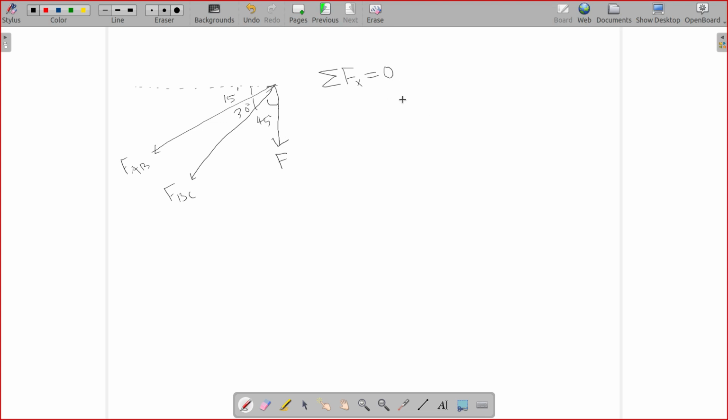So if sigma Fx is equal to 0, F has no component in x direction. FAB has a component in x direction, that is FAB cos 15, and that component will be towards left, so I'll put a negative sign.